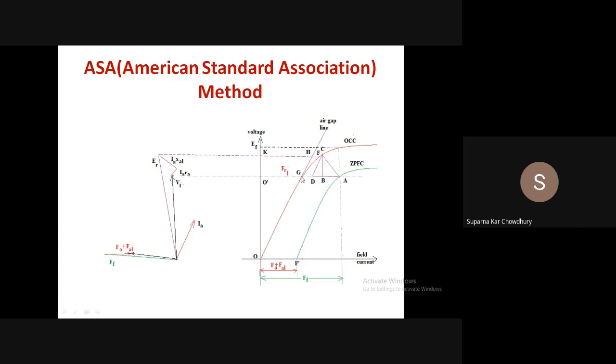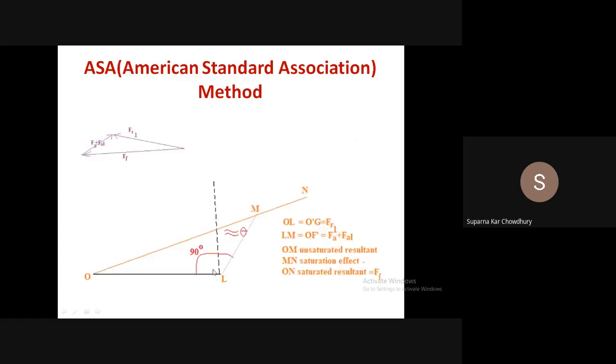From the air gap line, this will be FR1, this distance. This is measured. Then the next component of the MMF diagram was FA plus FAL, and that is similarly determined from the short circuit characteristic. So we draw this MMF diagram. This is FR1 and this is FA plus FAL. This angle is approximately 90 plus theta.